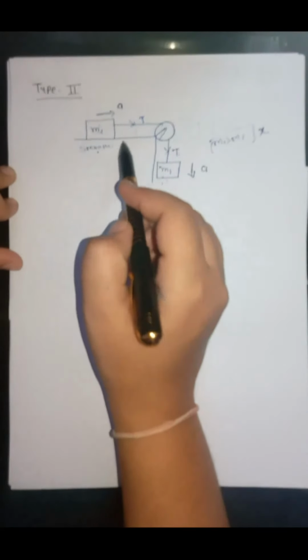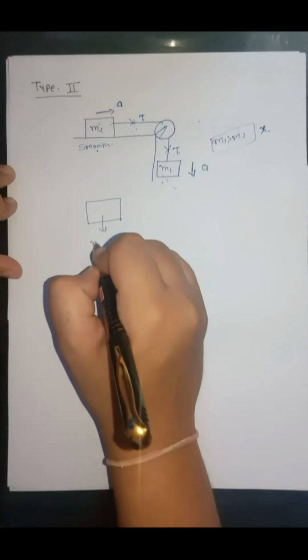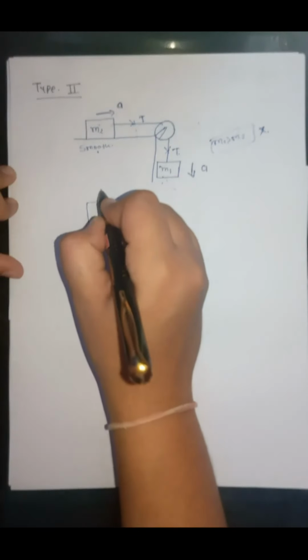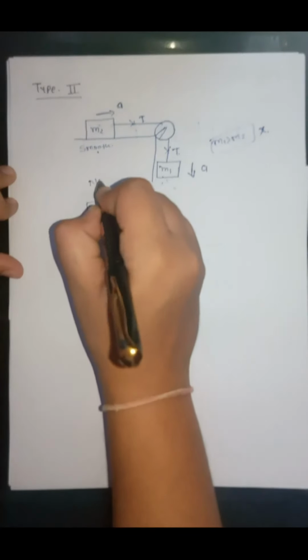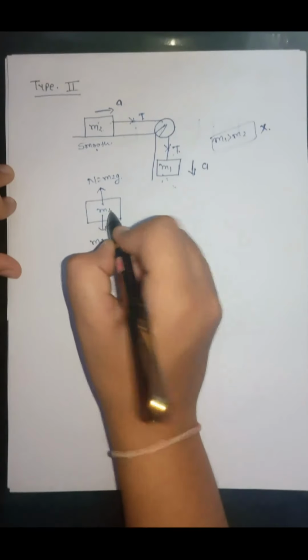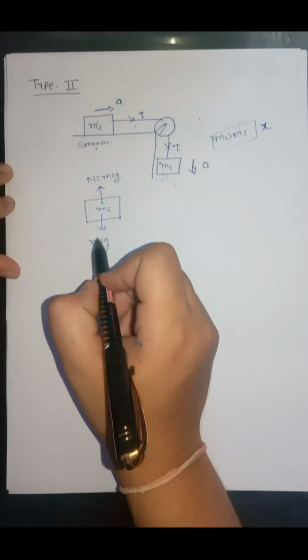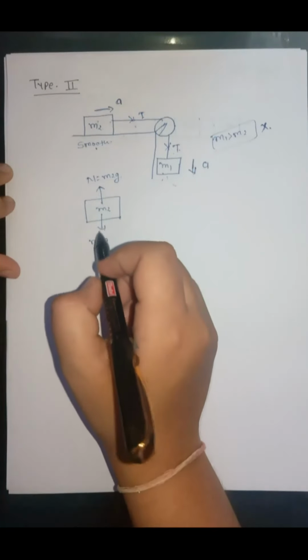First, look at the block m2. For the block m2, the gravitational force is acting in downward direction, that is m2g, and normal reaction is acting in upward direction, that is also equal to m2g. So for the block m2, these vertical forces are balanced. So there is no motion along vertical direction.